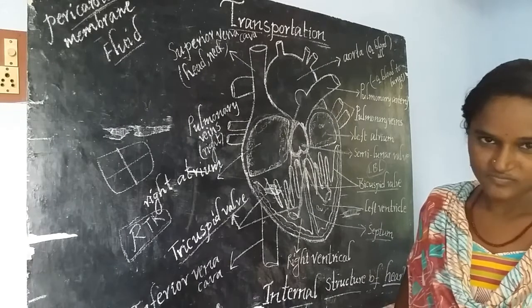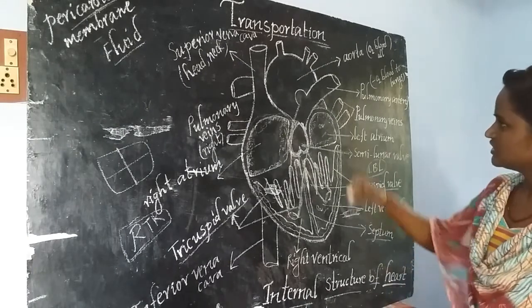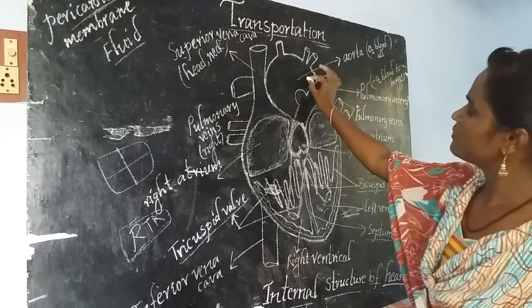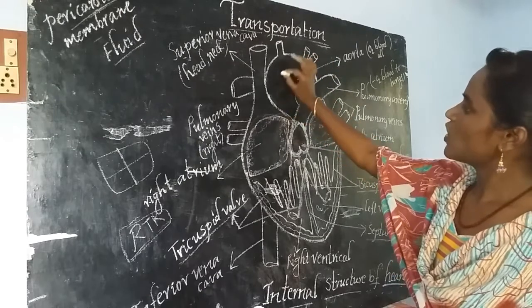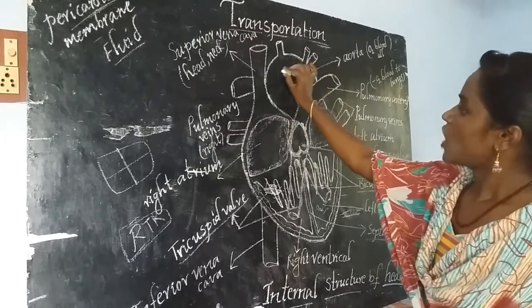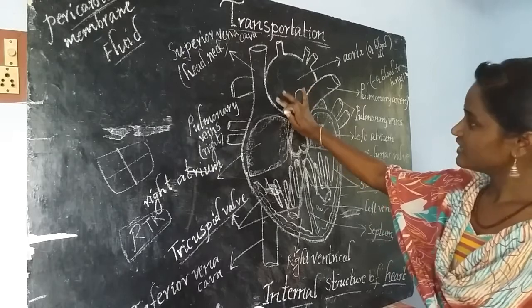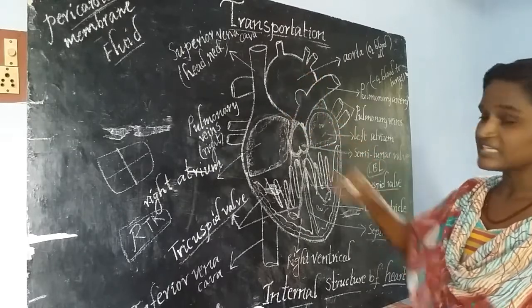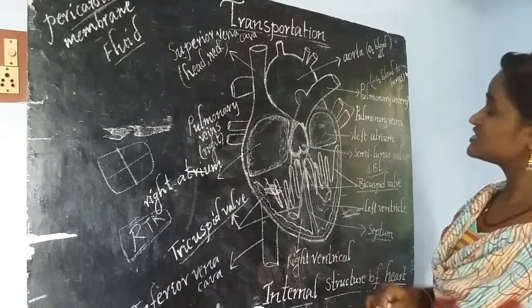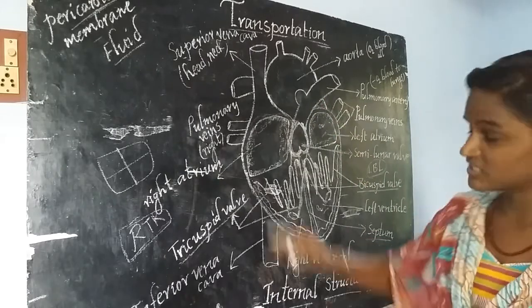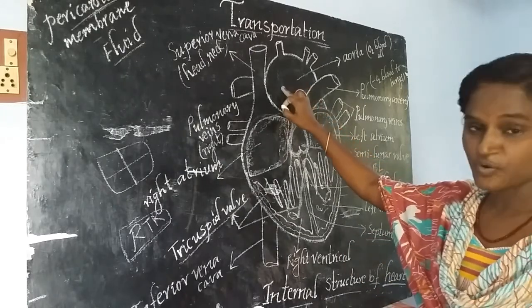What are those? Here, if you see this one, the major part, this one is called an artery. What artery is it? It is also called the systemic aorta.